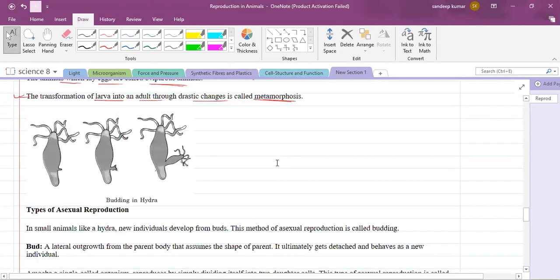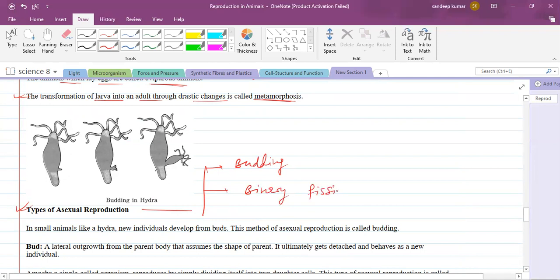Types of asexual reproduction. When we talk about types of asexual reproduction, different methods are there. Like we have budding, binary fission, fragmentation. These are the types of asexual reproduction in animals. We also have spore formation.